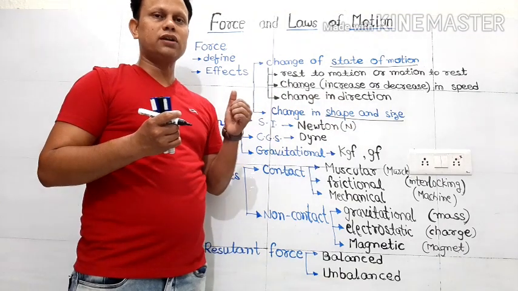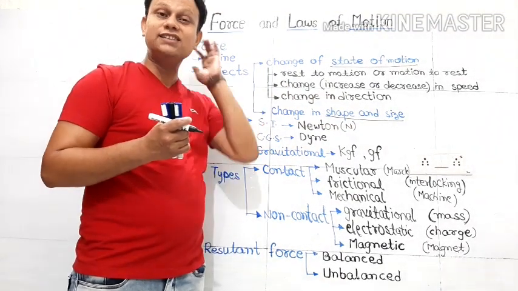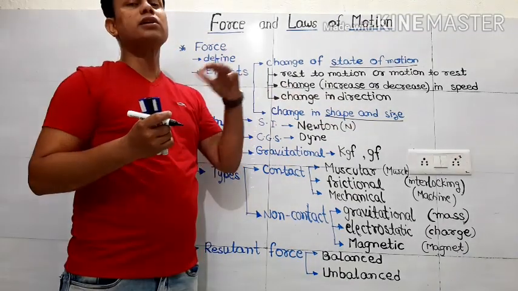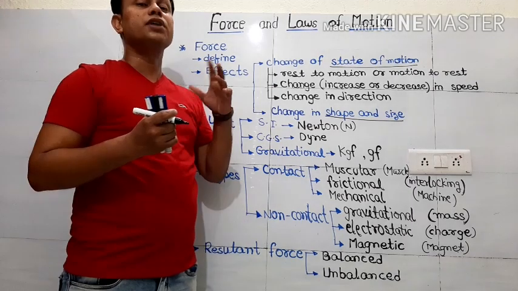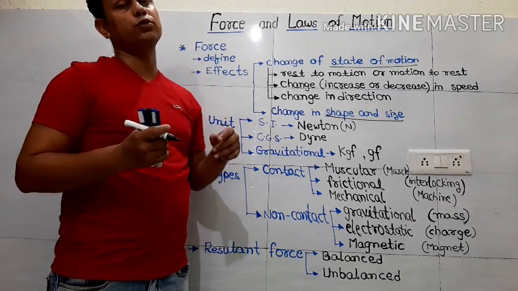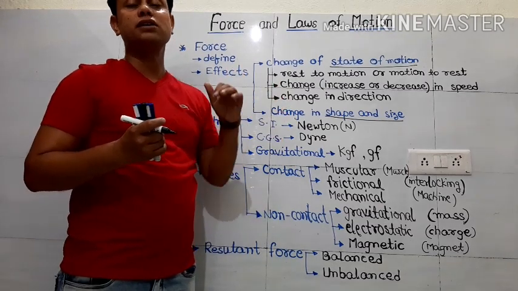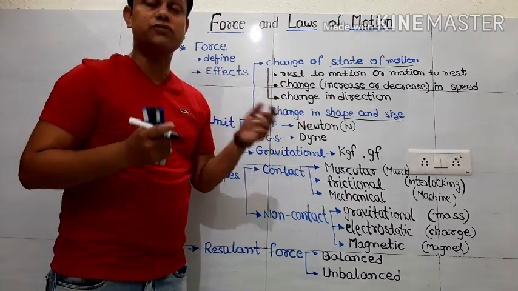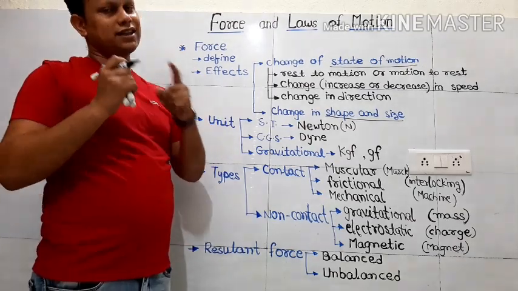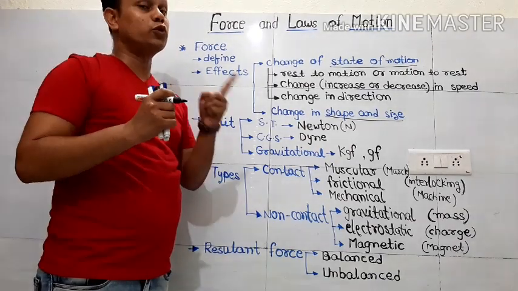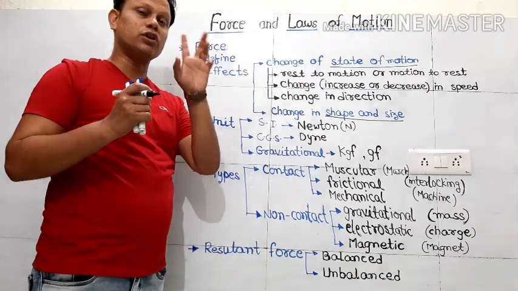So what will you do there? Then you apply the brake again to decrease the speed. So for increasing or decreasing the speed, there also you need some force. Without that, you cannot change your speed. So to bring a change in the speed, force is required. So force can change the speed of the object.